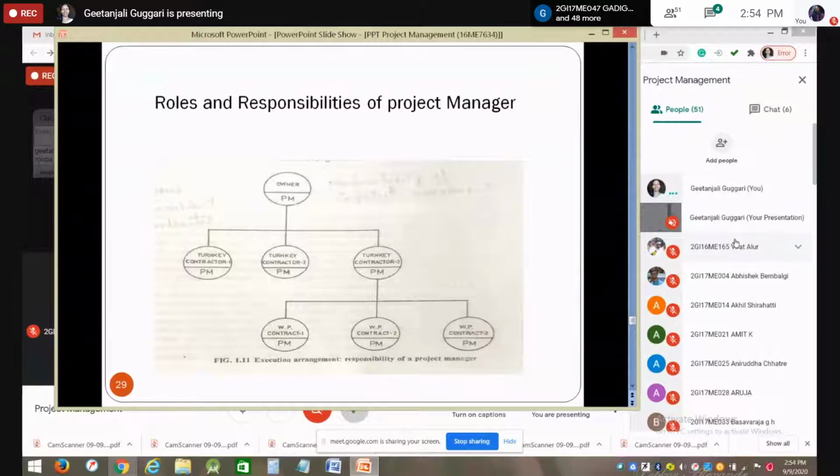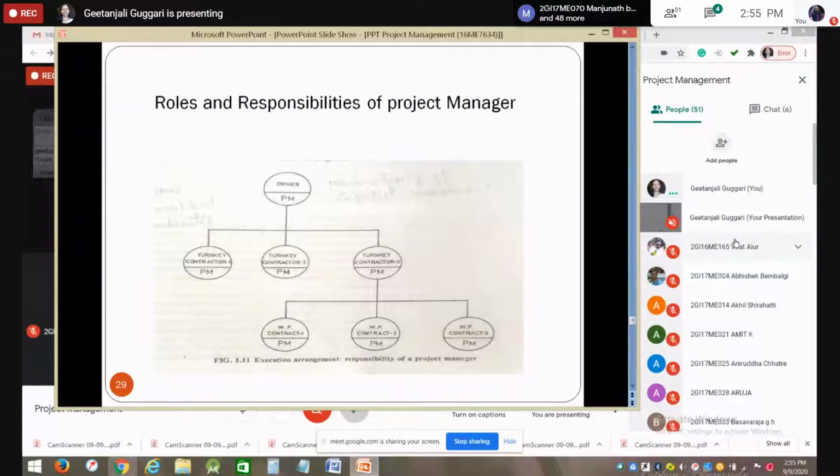If the project management itself is a company, they will take projects that may be civil projects, software projects, electrical projects, or construction projects.